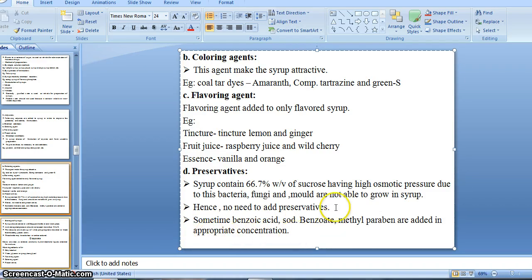Sometimes it is not necessary, but sometimes we can add benzoic acid, sodium benzoate and methyl paraben, and this depends on our medicament, meaning which kind of preservative we have to add, whether it is compatible or not with our medicines, right? So on the basis of various factors we can add the